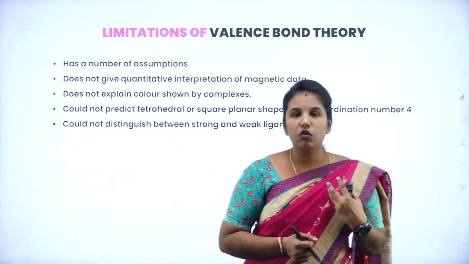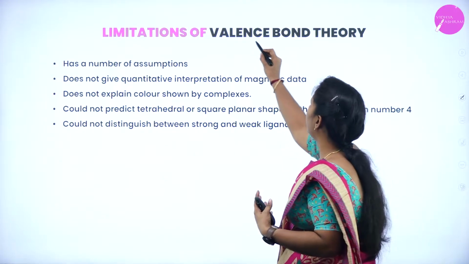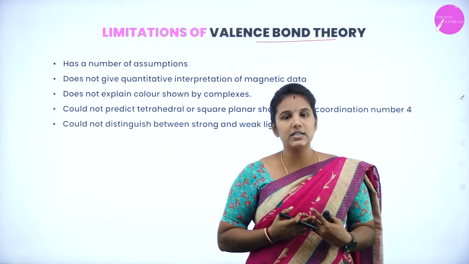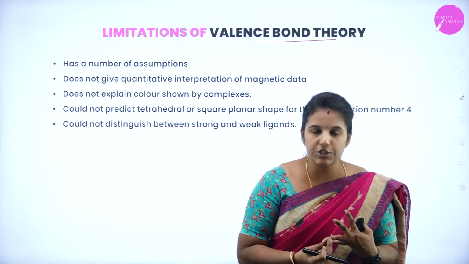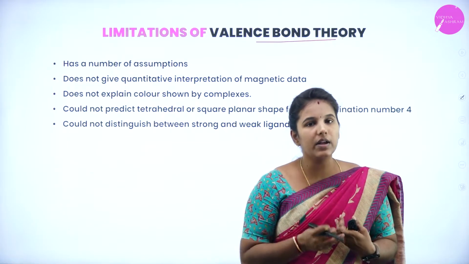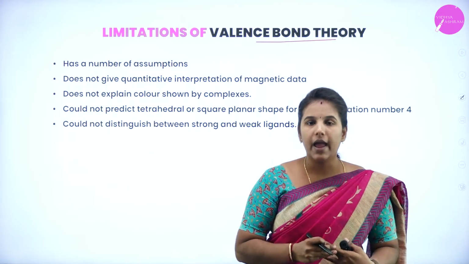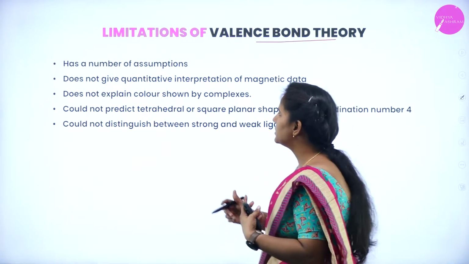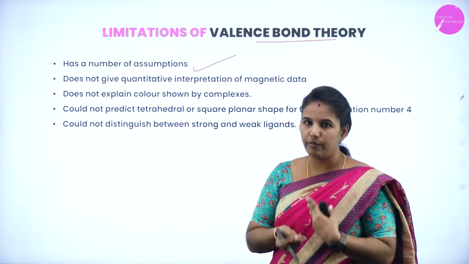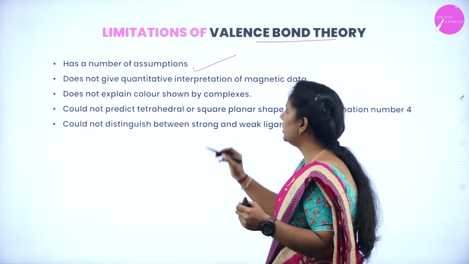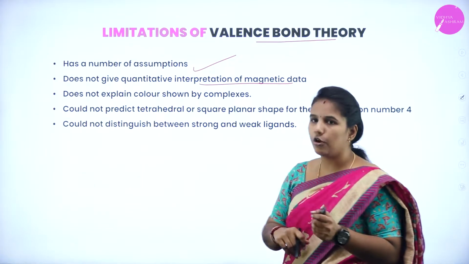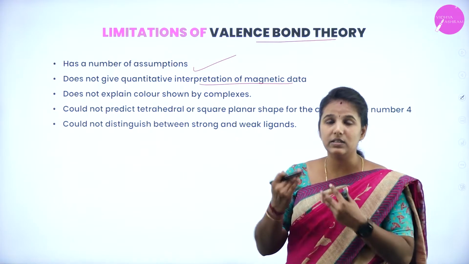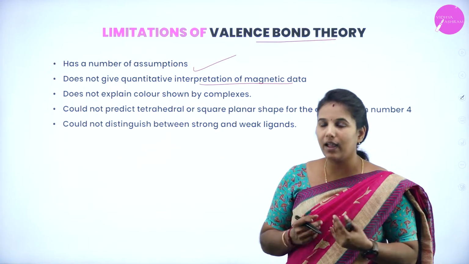Now let us see what the limitations of valence bond theory are. Already we have understood that by understanding the valence bond theory, we can predict the shape, the geometry and the hybridization. But by understanding this valence bond theory, there are a lot of assumptions we have made. Is it right? Yes. And it does not give a quantitative interpretation of the magnetic properties. How the magnetic behavior can be explained based on the valence bond theory is not clearly explained.